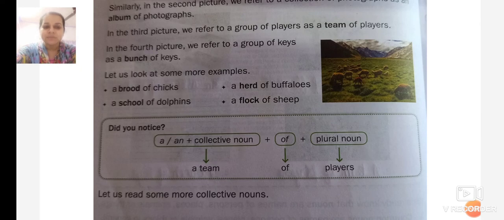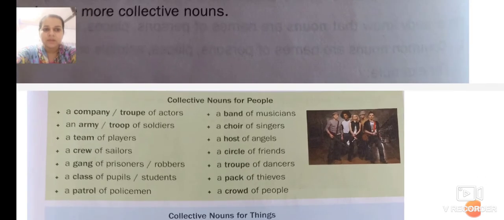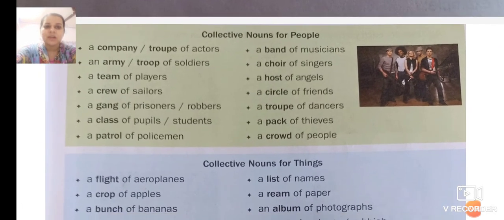Let us read some more collective nouns. Collective nouns for people. A company or a troupe of actors, an army or troop of soldiers.